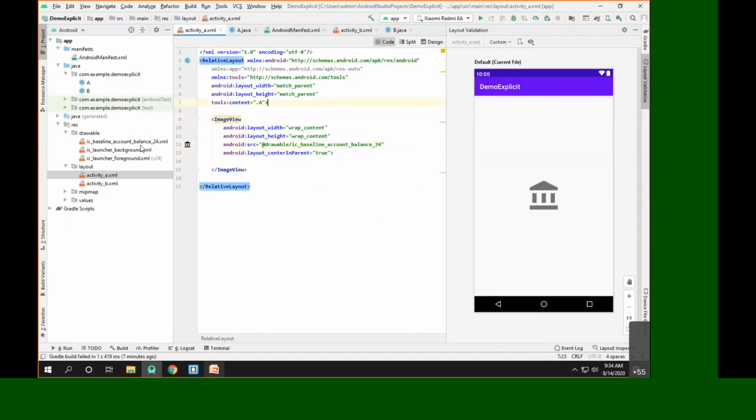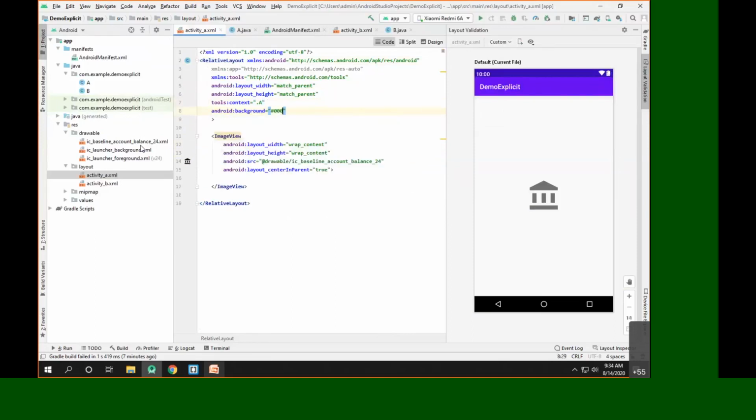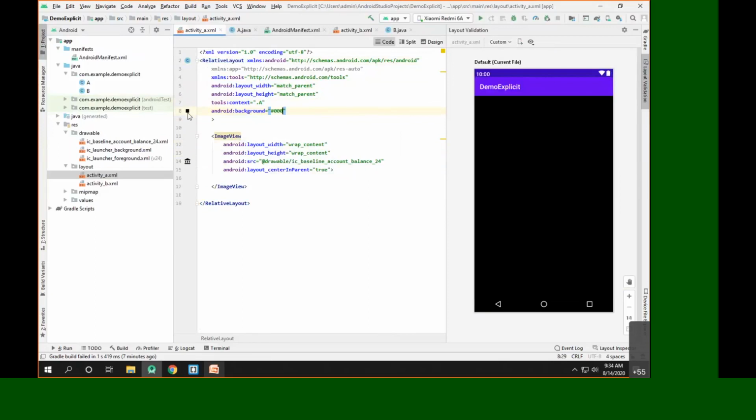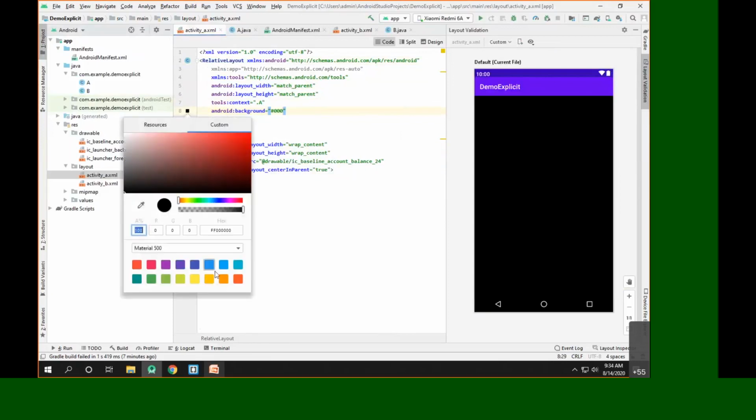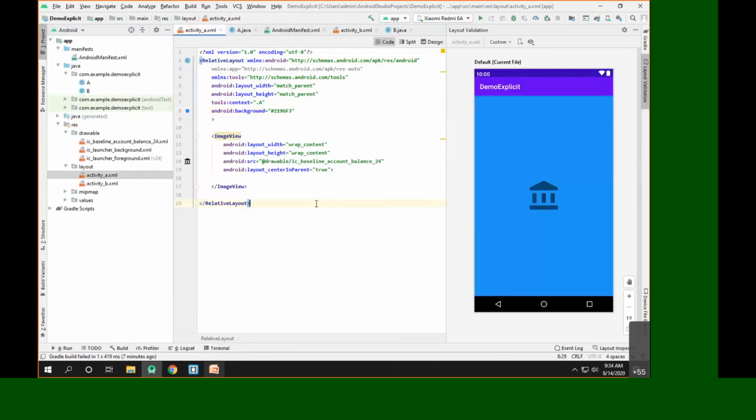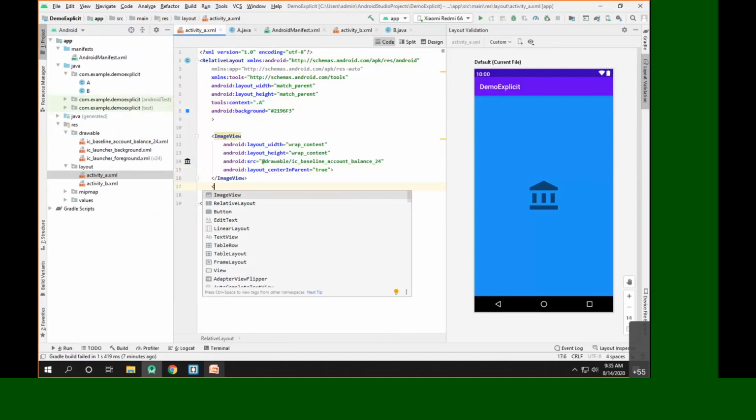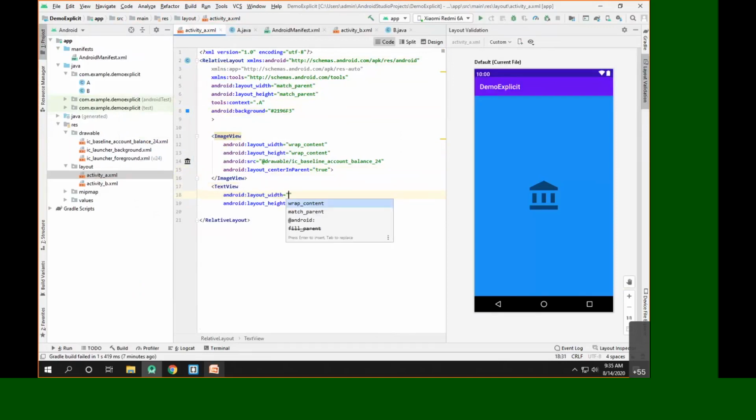And let me change the background color. Here it has background color #000, and now we'll modify this background color. We'll take sky blue as the background color. That's it. So this is our splash screen. And just to add the feel of a splash screen, we'll add one text view here, with wrap content, and the text of the text view.